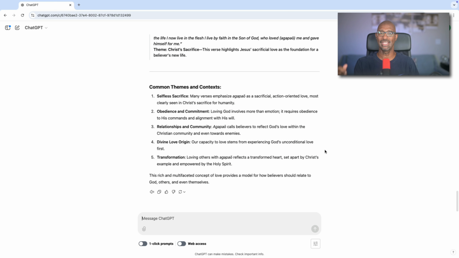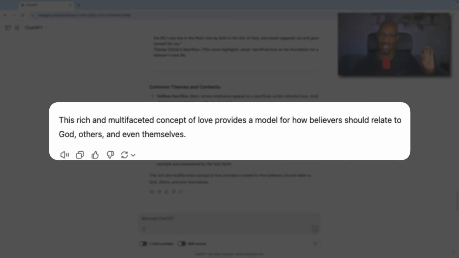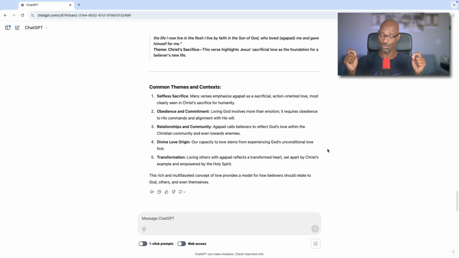Next, we have common themes and contexts like selfless sacrifice, obedience and commitment, relationships and community, divine love origin, and of course, transformation. And here's that last sentence: this rich and multifaceted concept of love provides a model for how believers should relate to God, others, and even themselves. This word love is so very, very important for the believer.